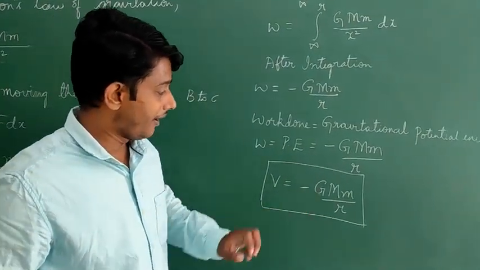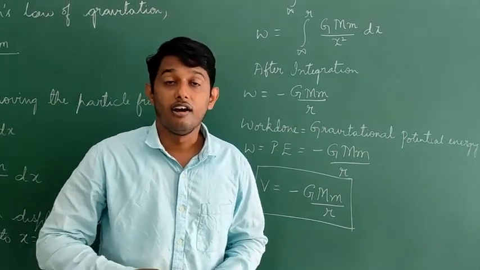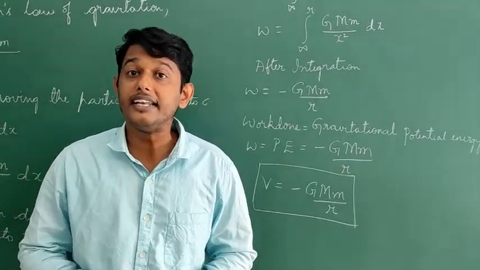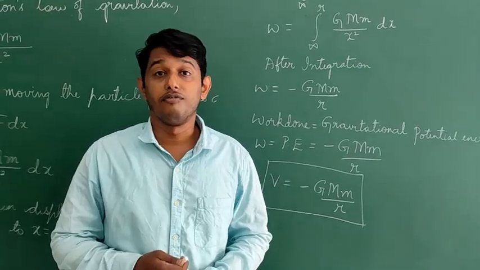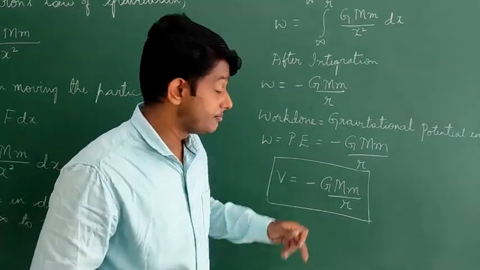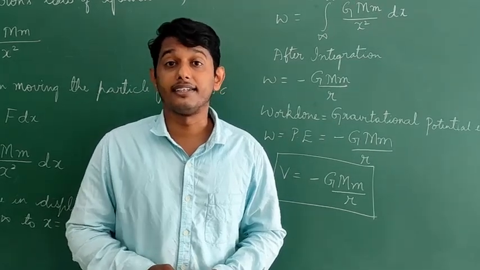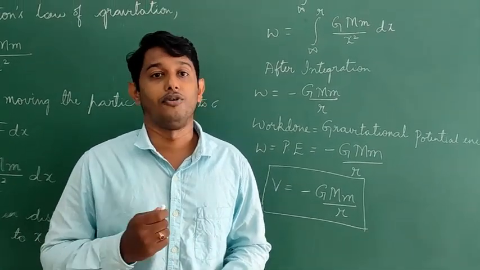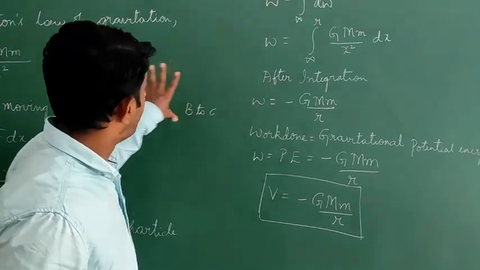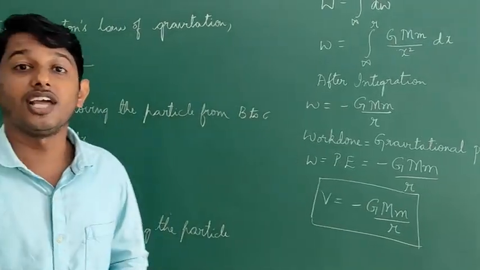Here the negative symbol indicates that work has been done by the gravitational force. So this is all about our gravitational potential energy.